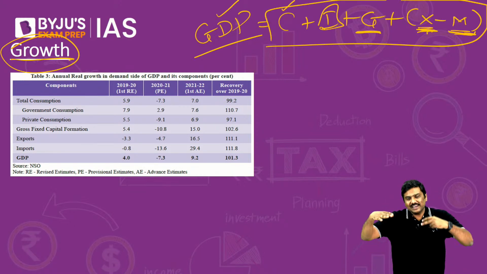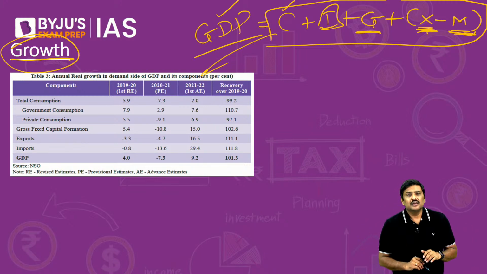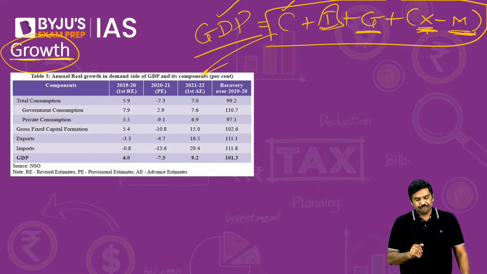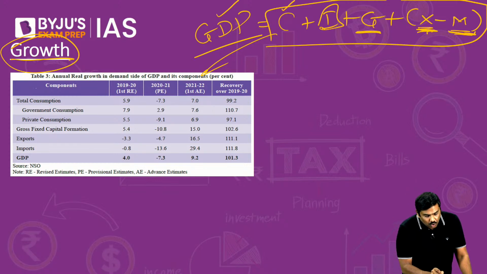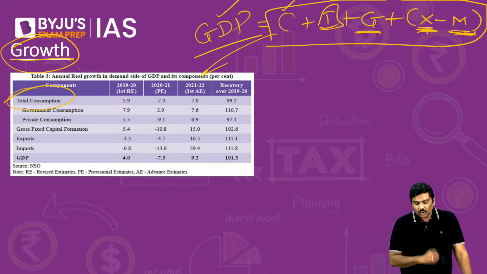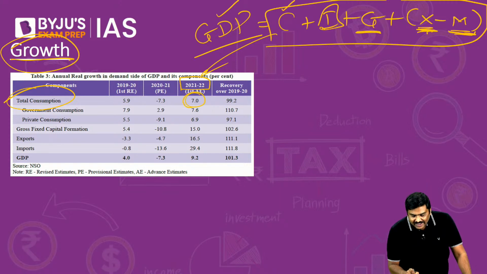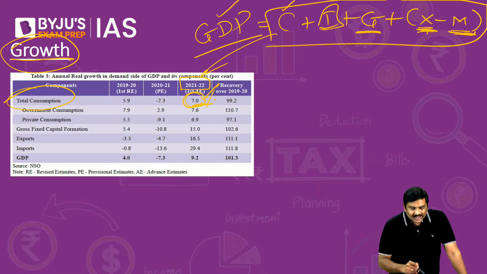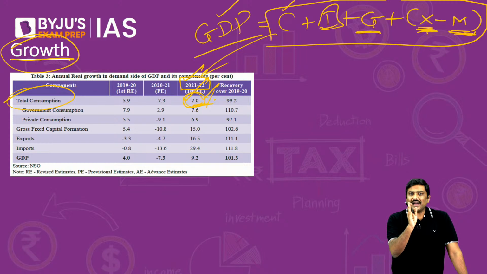Now how can I synchronize this particular formula with the discussion about GDP? Have a look at this. The total consumption for 21-22 has increased by 7%, compared to a contraction in the previous year.